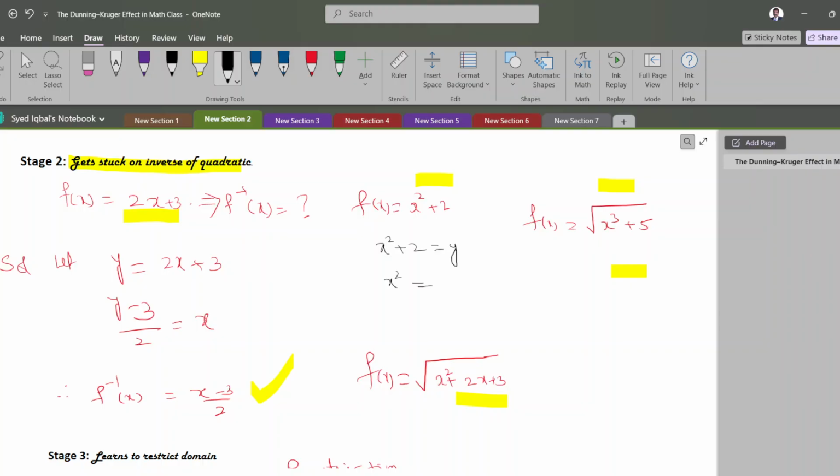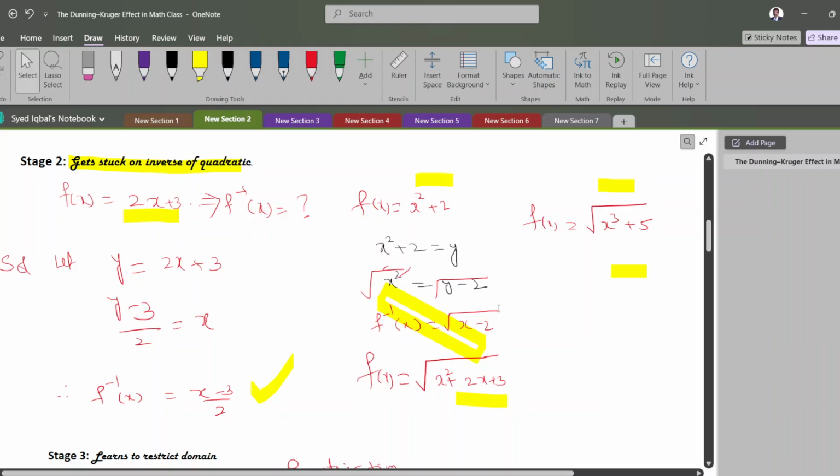Then isolate x. You have to say isolate x, taking the root on both sides. Then f inverse of x equals the square root of x minus 2. Like that they need to do. We have to explain. Here they are stuck. Stage 2 is getting stuck or getting confused.